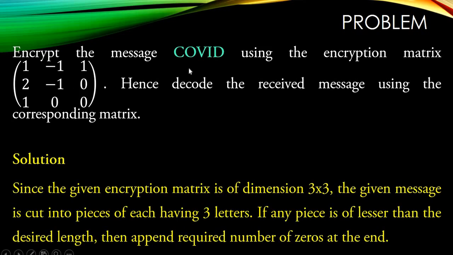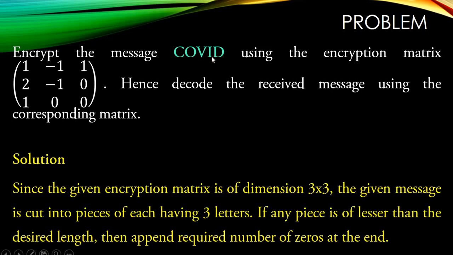If so, then we want to split the word COVID into a few segments such that each segment contains only 3 alphabets, because the encryption matrix is a 3x3 matrix. Okay, but there are 5 alphabets, how can we divide equally? We need not divide it equally.